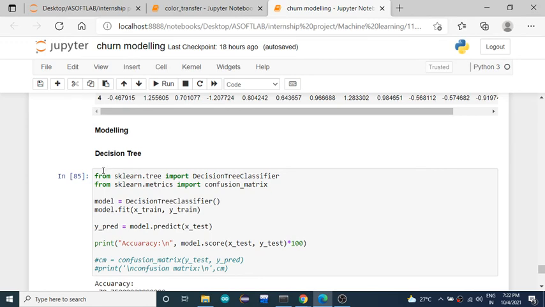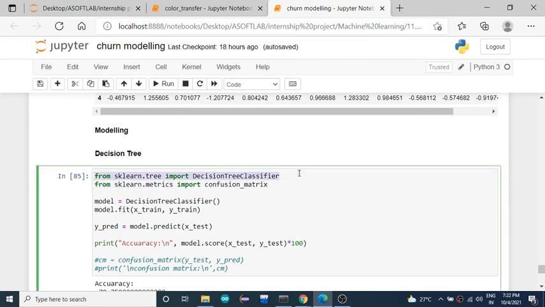Firstly, select the model by importing the library, and create an instance of the algorithm. After this, train the model by providing it with the independent train set and dependent train set, whatever split you have created.